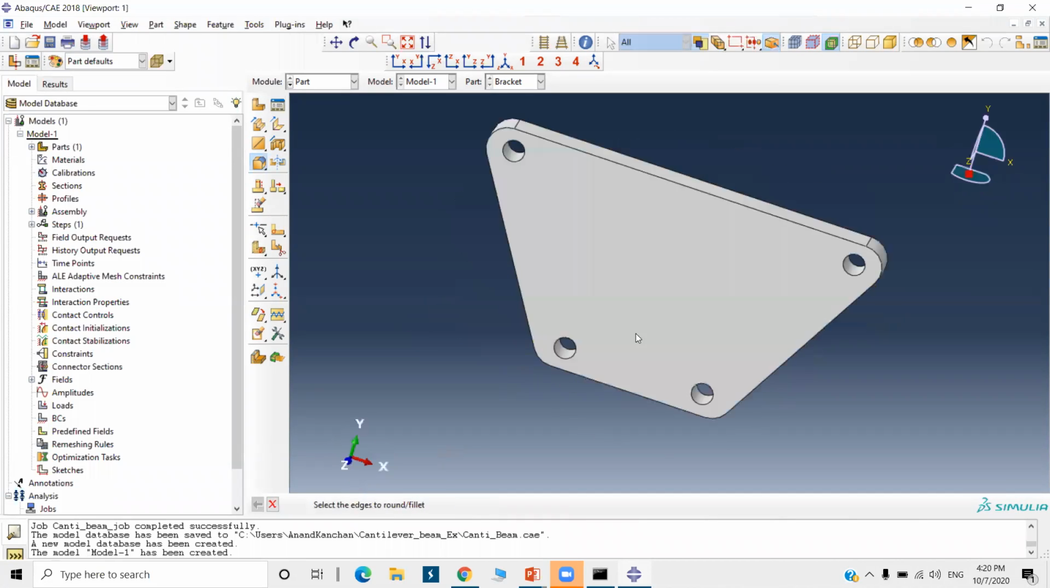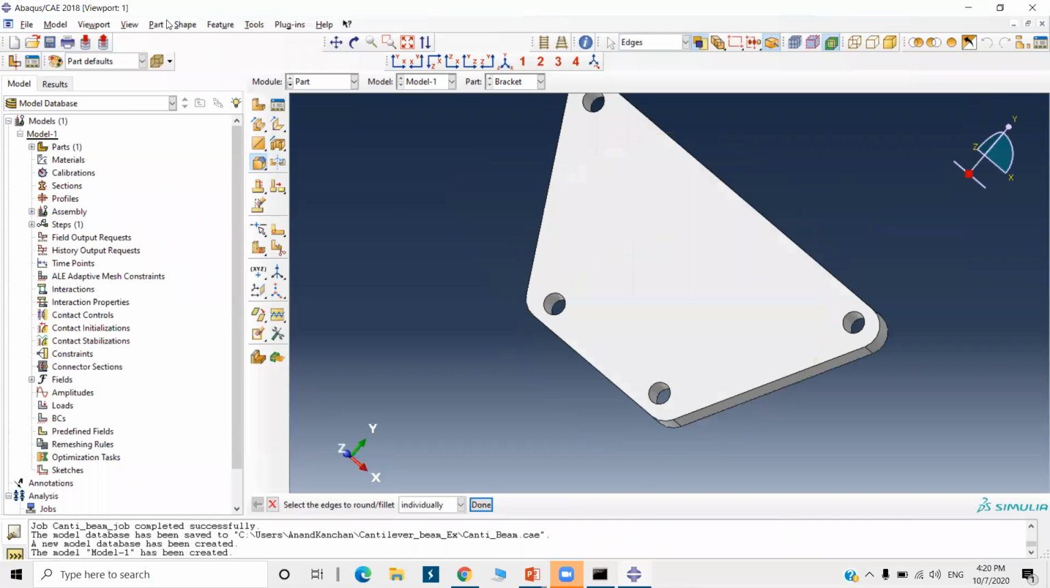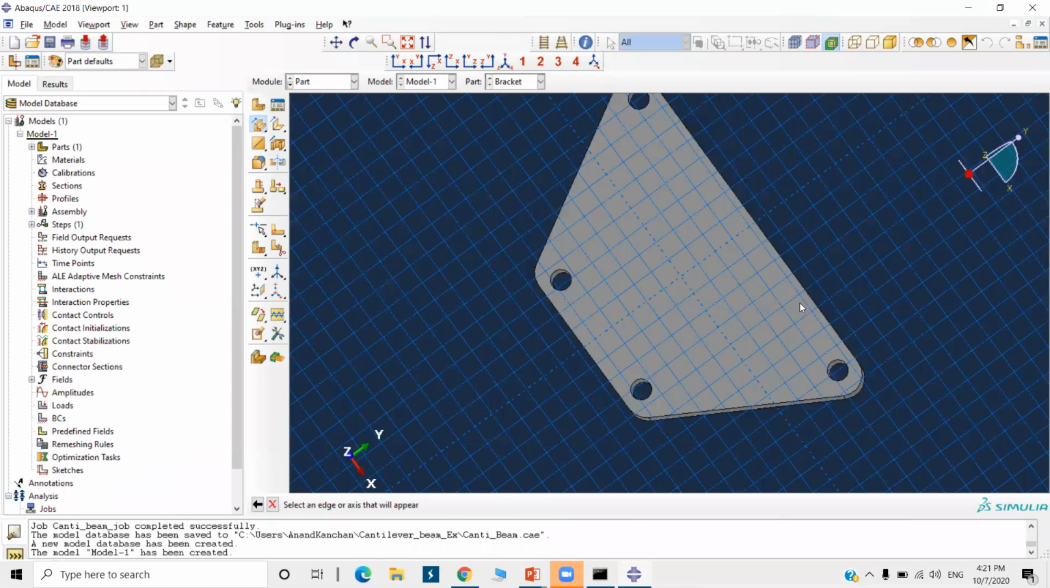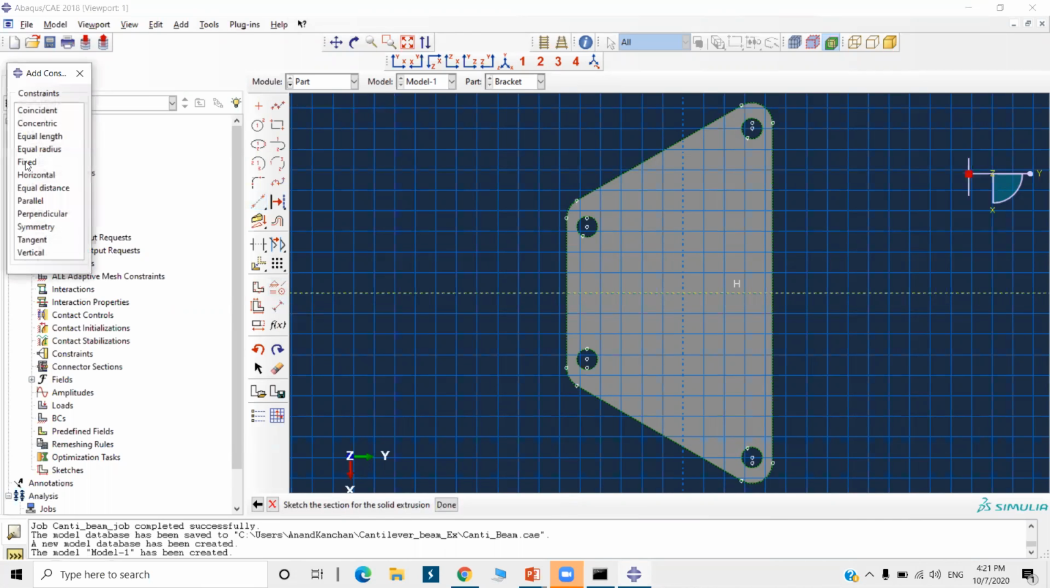Okay, we are done here. Next, go to shape, solid, and extrude. Select this face. Now see, it is showing the message, select an edge or axis that will appear vertical and on the right. If I select this edge, it will be vertical and on the right side. Okay, see here it is vertical and on the right side. Now I'm going to create one construction line here, so that will act as an axis, and I'm going to fix it. Click on add constraint, select fixed, select this and click on done. Okay, now it is fixed.